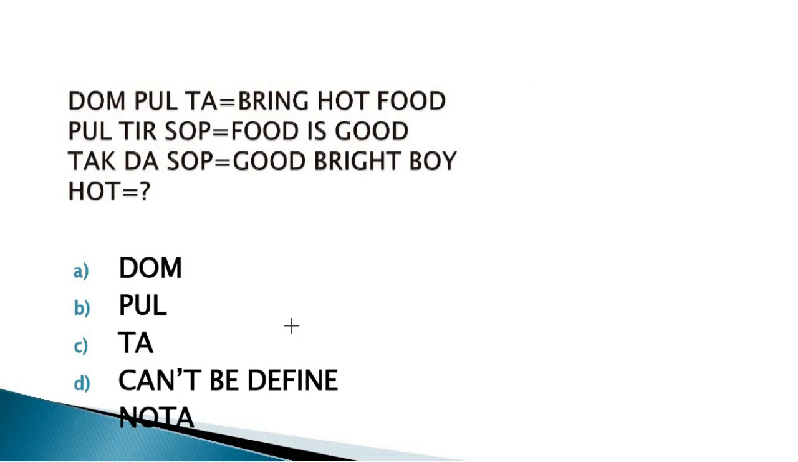DOM, PUL and TE is the coding for "bring hot food", and the second statement is PUL TIR SOP, the coding for "food is good", and the third one is TAKDASOP, the coding for "good bright boy". We have to find the coding for "hot". First of all we have to observe the hot. Here is the hot. So what will we do? We will find out the coding for "bring" and "food".